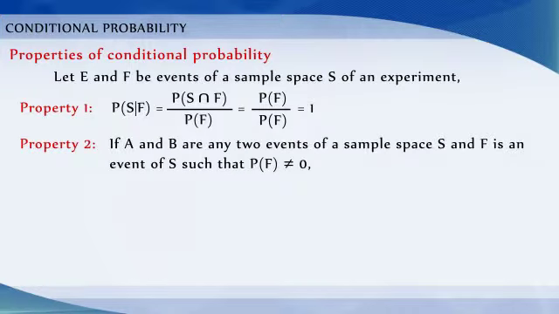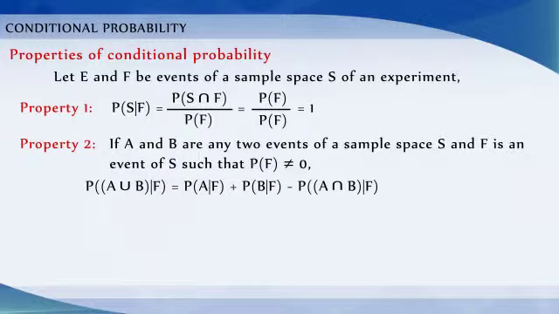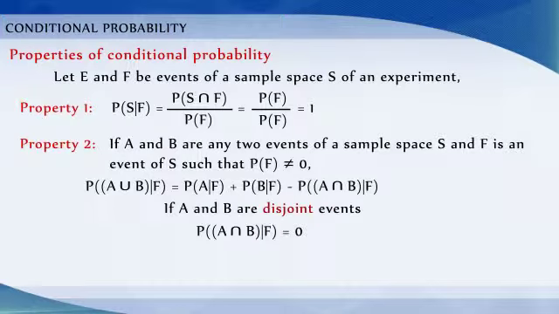If A and B are any 2 events of a sample space S and F is an event of S such that probability of F is not equal to 0, then P of A union B given F is equal to P of A given F plus P of B given F minus P of A intersection B given F. When A and B are disjoint events, then P of A intersection B given F is equal to 0.